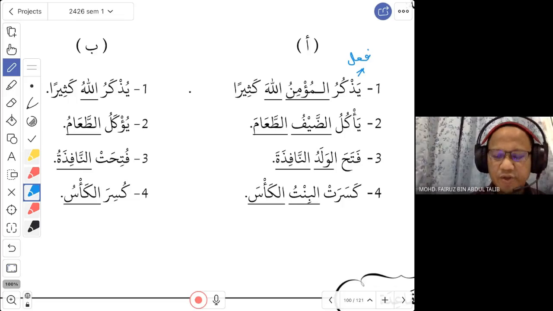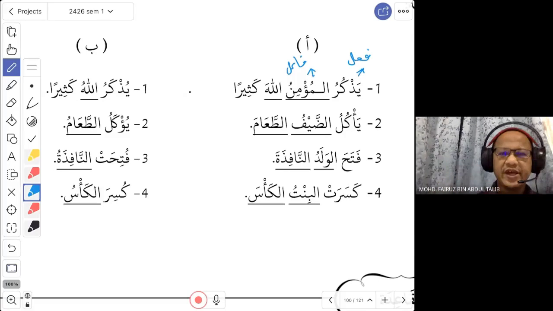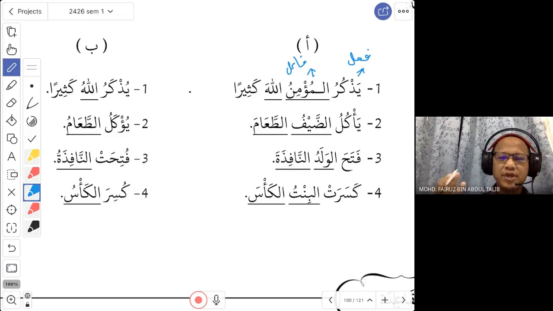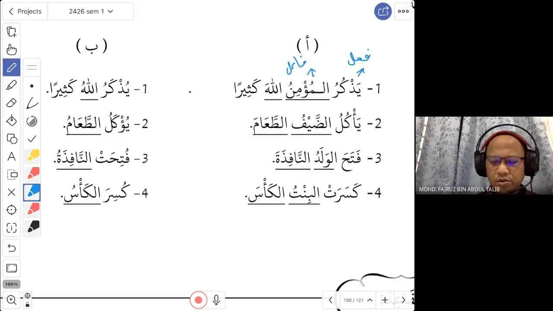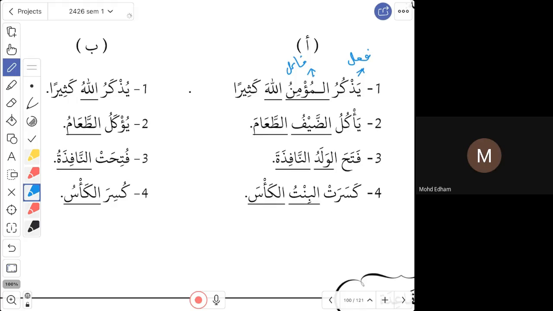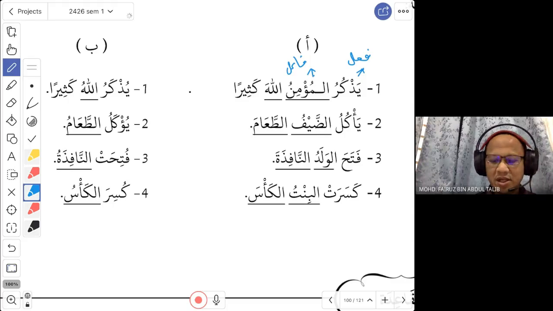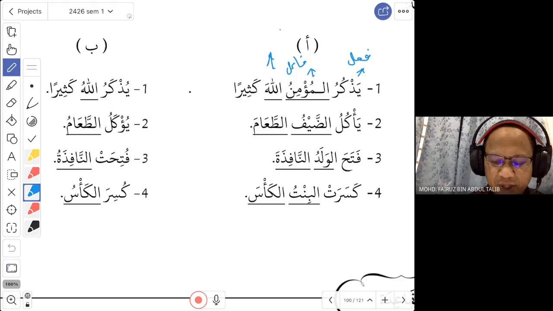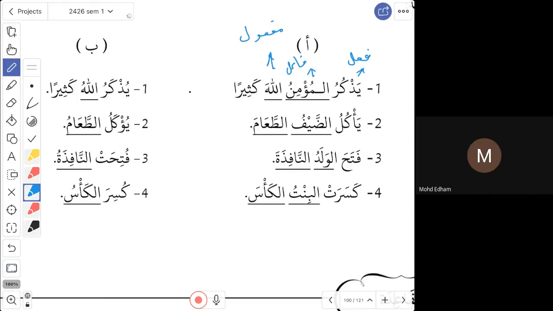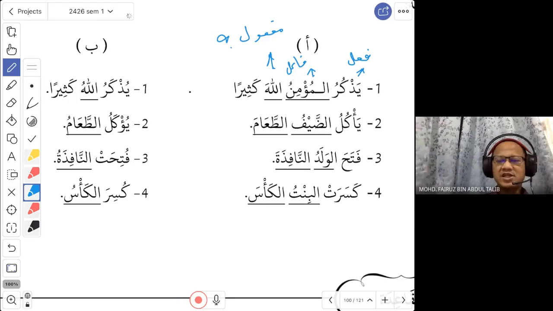So since this is ma'lum, you need to have a fa'il. So where is the fa'il? Who remembers? From the meaning, we know this is the fa'il. Okay, so now you have both fi'l and fa'il. Normally when you have fi'l and fa'il, sometimes you will have maf'ulun bih, the object. So we look at the verb again. He remembers. Who or what does he remember? Allah, right? The word Allah. He remembers Allah. So the word Allah here is the maf'ul bih. Yes, that is the maf'ulun bih.